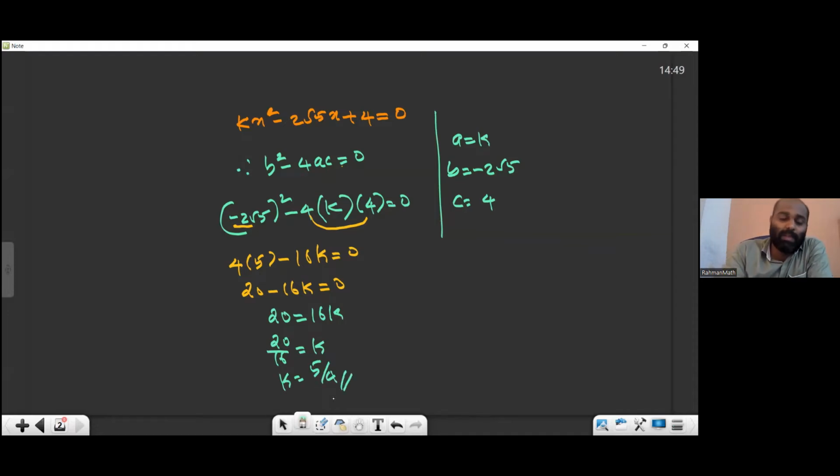So I just added a basic question. K equal to 5 by 4. That's what we got. Okay, just have a look.